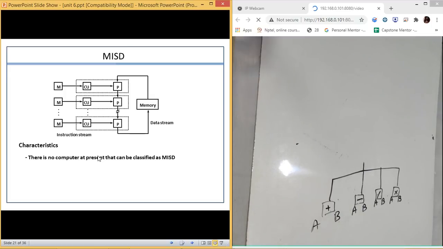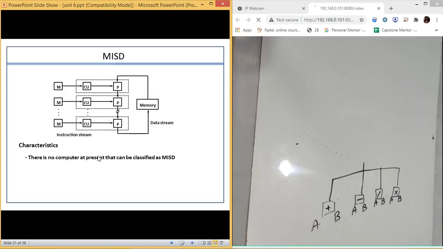Why? Because our achievement will be if we are able to execute multiple data with multiple number of instructions. That is our main goal. Our goal is not to execute single data on multiple instructions. Single data on multiple instructions are not going to give us any beneficial output. That is why these kind of MISD systems don't exist much.